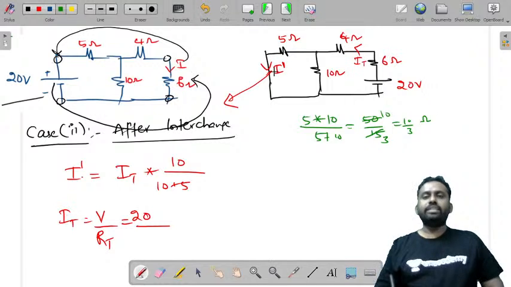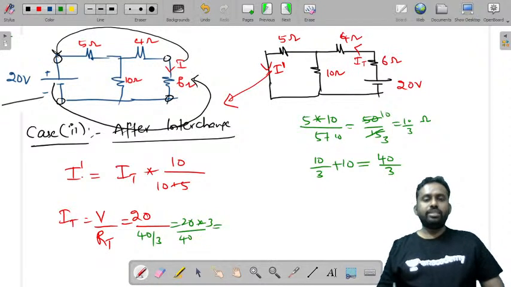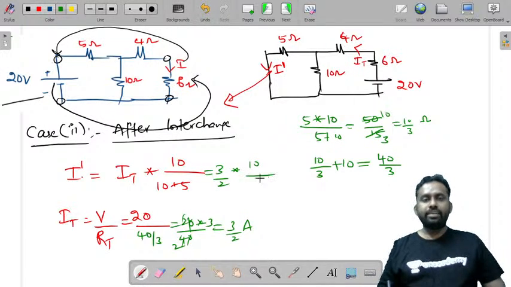This combination is 10 by 3, and you have two more resistors in series, 6 plus 4 is 10. So it is 10 by 3 plus 10, which is 40 by 3. So we can write 20 by 40 into 3. You can cancel out: 2 1s are 2, 2 2s are 4, so it is 3 by 2 amperes. Now we write it is 3 by 2 into 10 by 15.